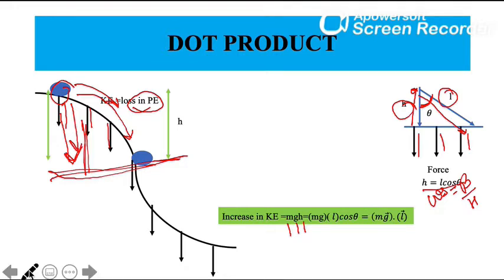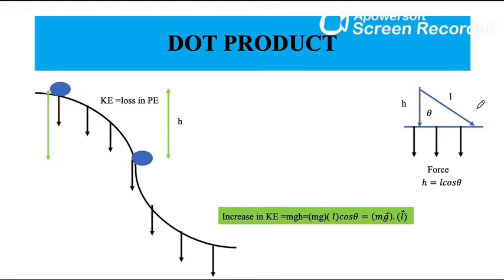I will just erase everything once. So what does that mean? If you are moving in any direction, this is the direction you are moving and this is the direction of force, the amount of energy you gain is not equal to force times the distance along the direction.